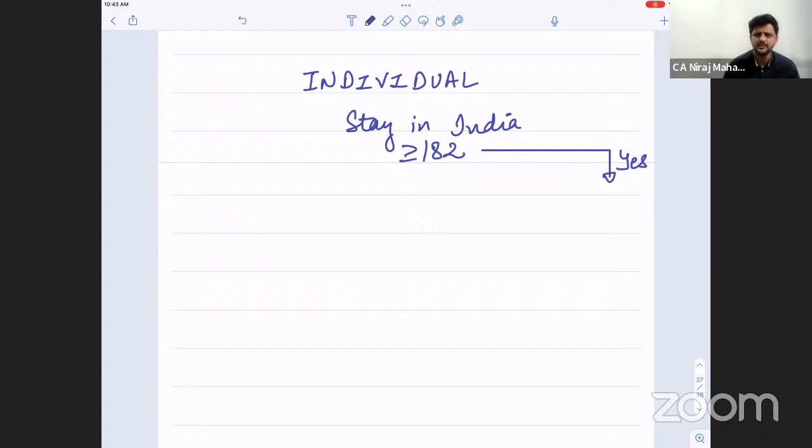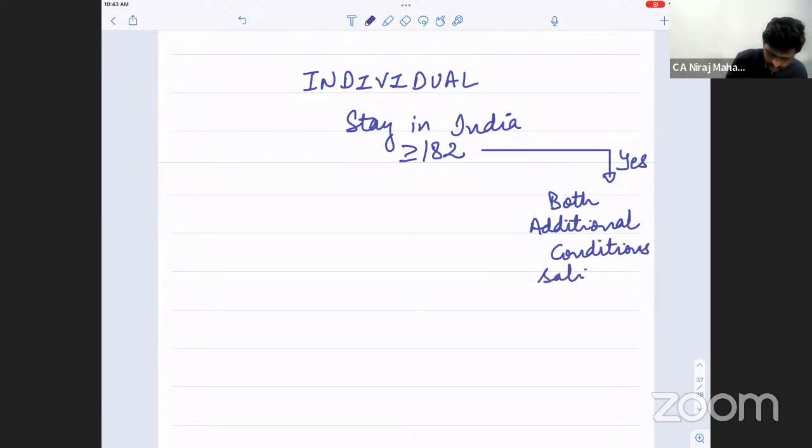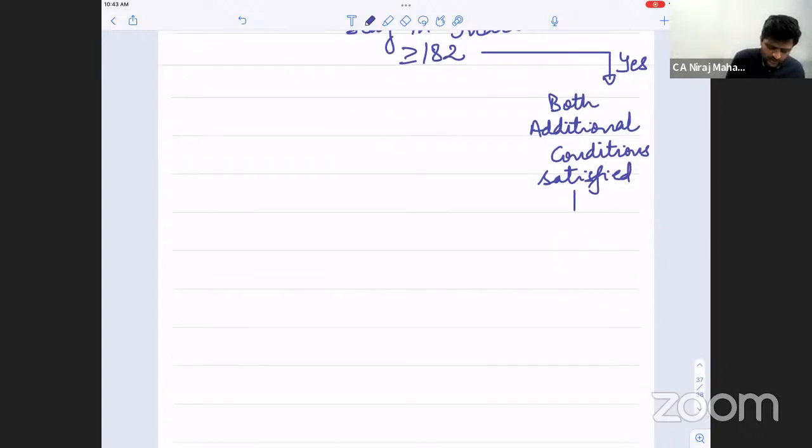Will we check basic condition number 2? Do we need to check, Bacho? No. So if our final answer is ROR or RNOR, what will we check now? If for this person our final answer is ROR or RNOR, what will we check? Then yes. So I'm writing, Bacho, whether both additional conditions are satisfied. Purposely we're using the word both. Again, obviously, we have two answers here. Whether yes or no. Simple.